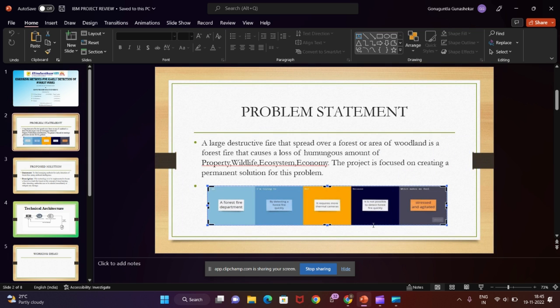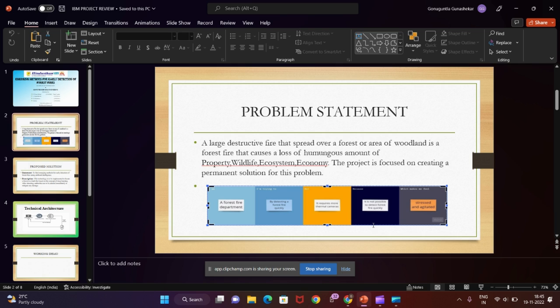And here we have the problem statement. It defines a large destructive fire that spreads over a forest or an area. A woodland fire is a forest fire that causes a loss of a humongous amount of property, wildlife, ecosystem, and economy. The project is focused on creating a permanent solution for this problem.